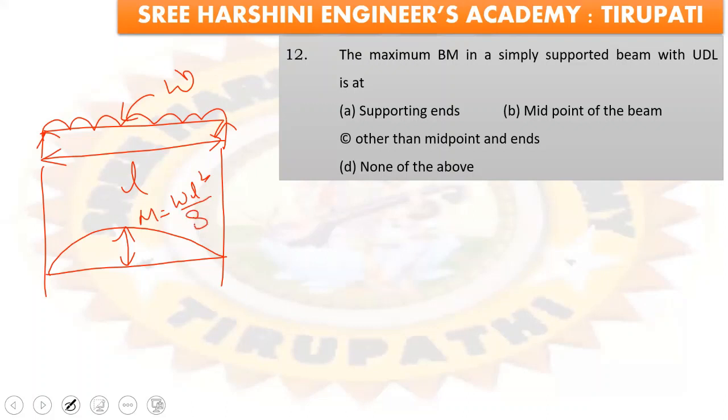So the maximum bending moment in a simply supported beam with UDL is at supporting ends, midpoint of the beam, other than midpoint and ends, or none of the above. Option number: the maximum bending moment occurs at the midpoint of the beam. Okay, the center. For a simply supported beam, maximum bending moment occurs at the center and at the supports it is 0.